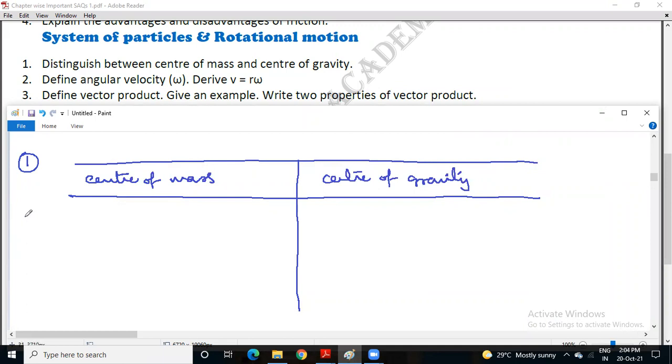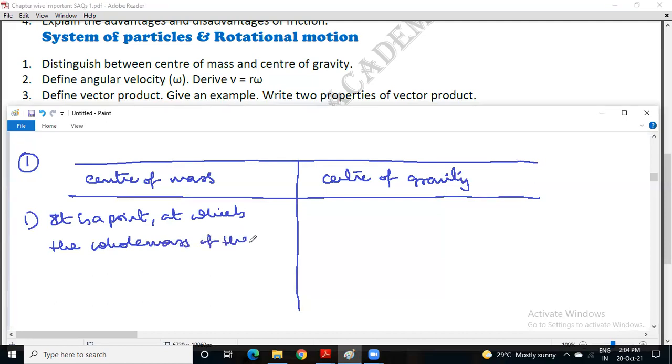Okay, so the first point under center of mass. It is a point at which the whole mass of the body is supposed to be concentrated. Okay, I'll give you one example.